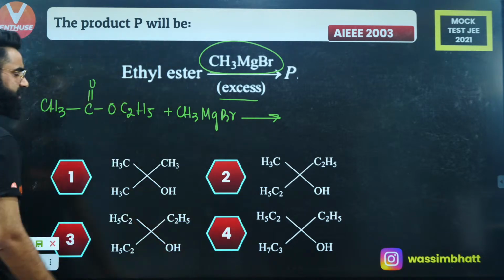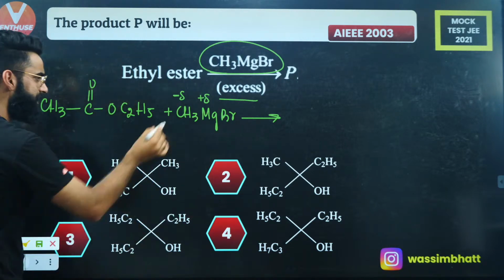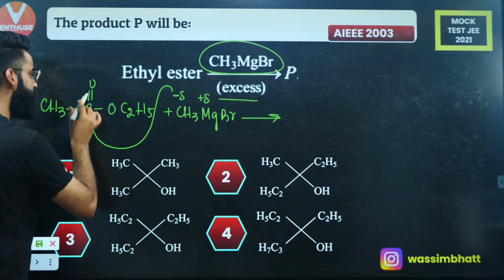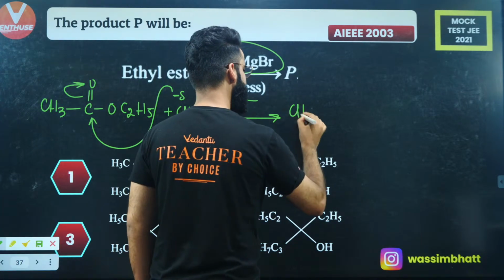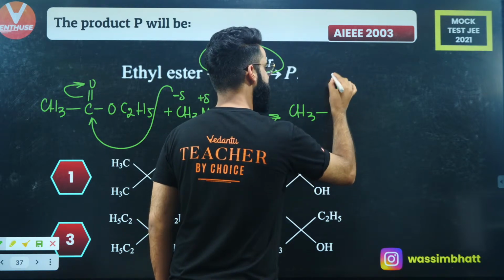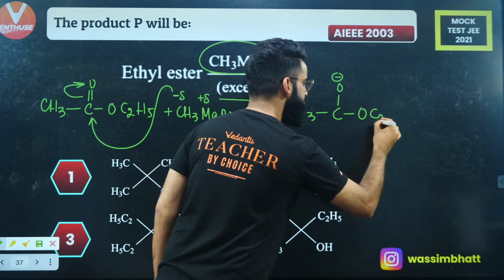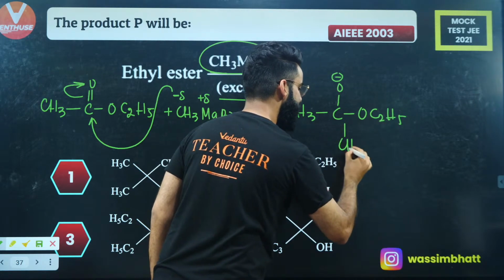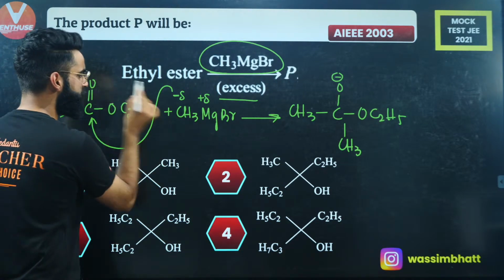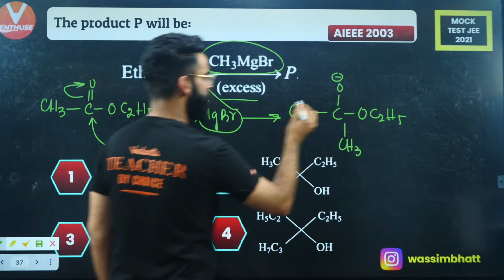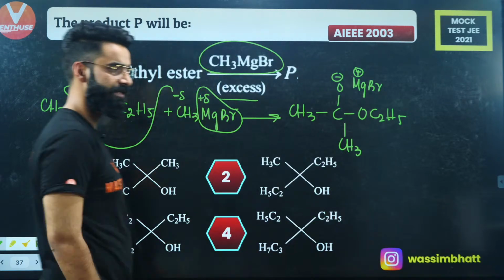What do we get over here in this case? First of all, in the Grignard's reagent, this carbon will have delta negative, magnesium will have delta positive. So this carbon is going to attack at this position, due to which this bond will be broken in this way. What do I get over here? You get CH3, this is C, oxygen carrying the negative charge. Already the OC2H5 was attached, and now one additional CH3 will be attached. Since this oxygen got negative charge, it is going to attract the positively charged part towards itself. So it's going to be MgBr positive, delta positive I can say.